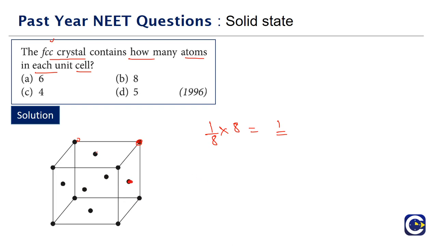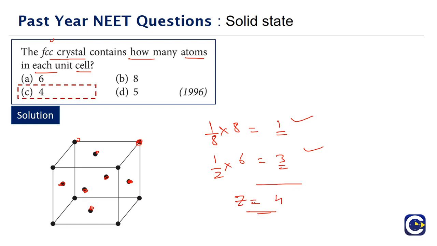And we'll have atoms at the face centers. Each face center atom will be shared between 2 unit cells, so the contribution per unit cell will be half. There will be 6 face center positions. So the total contribution of atoms per unit cell from the face center locations is 3. So the overall count of atoms per unit cell will be equal to 4. That's what we indicate with the symbol Z. So for the FCC, what is the value of Z? Z will be equal to 4. For a BCC it will be equal to 2. For a simple cubic or primitive, the value will be simply 1, because simple cubic means the atoms will be only at the corner positions.